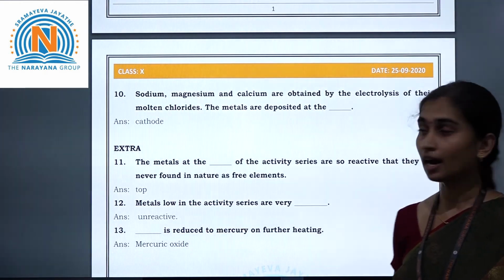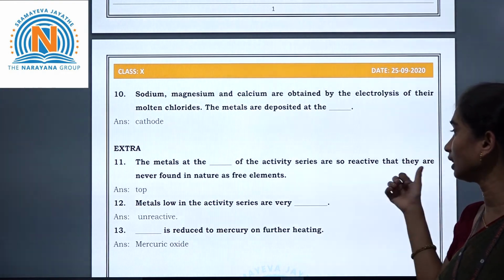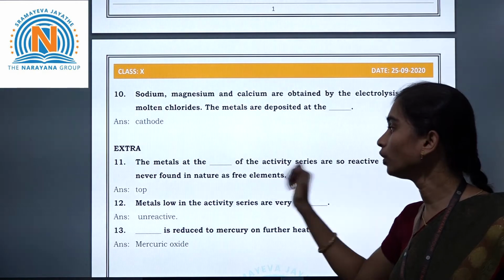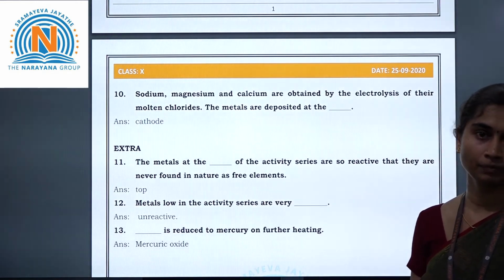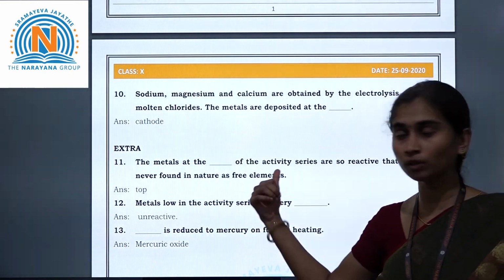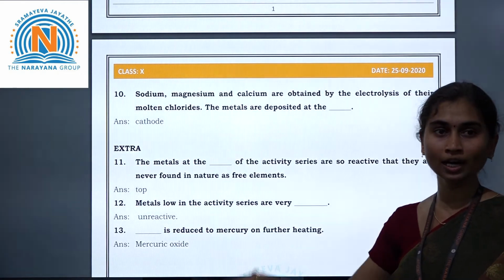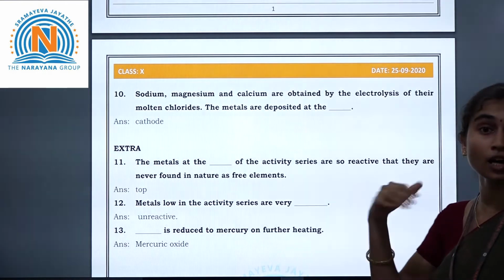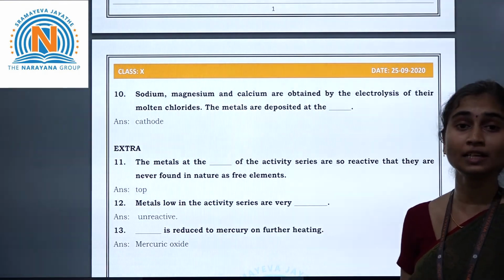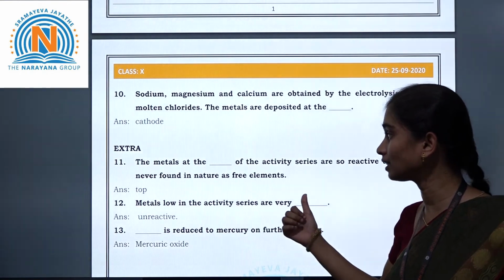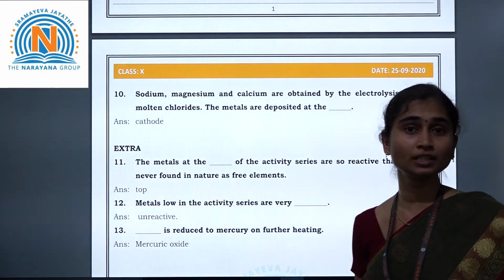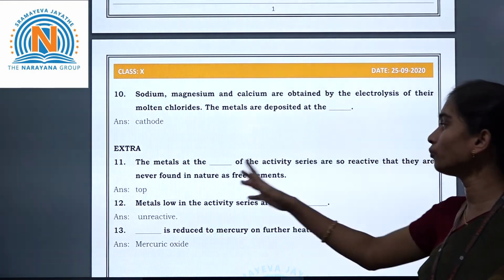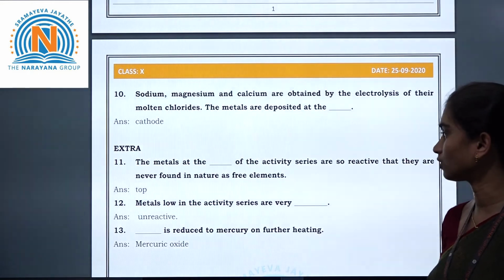The metals at the top of the activity series are so reactive that they are never found in nature as free elements. Even in the last assignment we had this question. I hope you all remember, right? So the metals at the top of the reactivity series are so reactive that they are never found in nature as free elements, right?